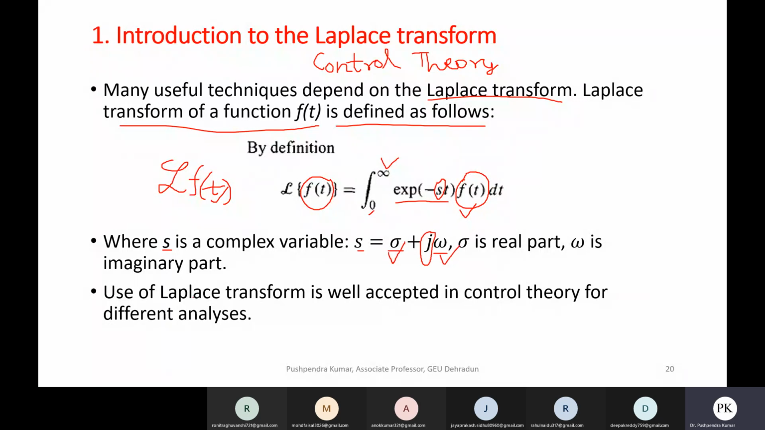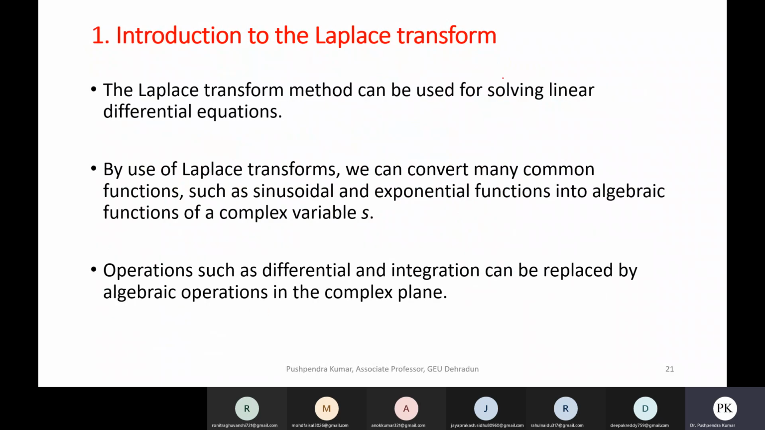The use of Laplace transform is well accepted in control theory for different analysis. In control theory we very often use this Laplace transform. The Laplace transform method can be used for solving linear differential equations. What are the benefits? Why are we using Laplace transform? Because simply we can solve linear differential equations.